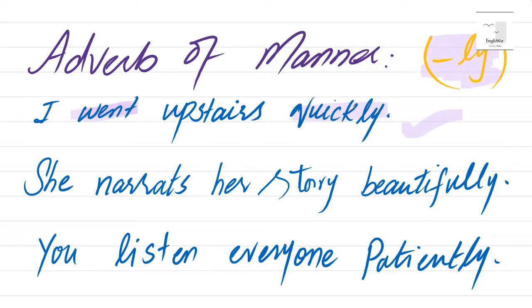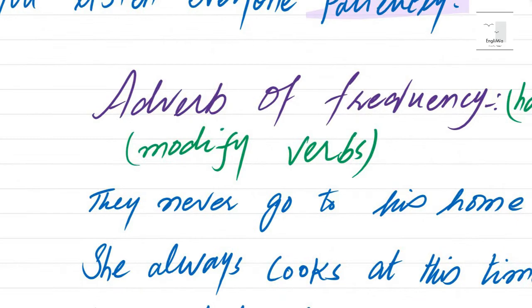She narrates a story beautifully. You listen to everyone patiently. Alright? The way you are doing something, that is called adverb of manner, and it usually ends with ly. Let's see the next one.